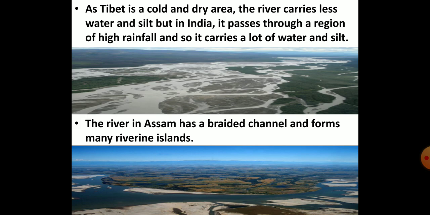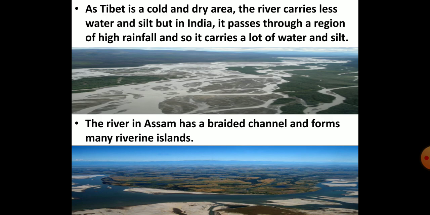Since Tibet is a cold and dry area, the river flows here with less water and silt. But after reaching India, it flows through a region of high rainfall, and therefore it carries a lot of water and silt. In Assam, the Brahmaputra river divides into many streams and rivers.